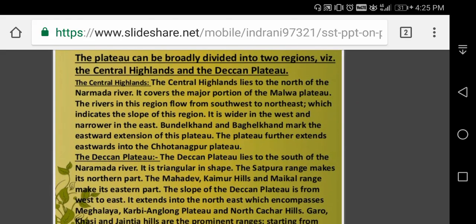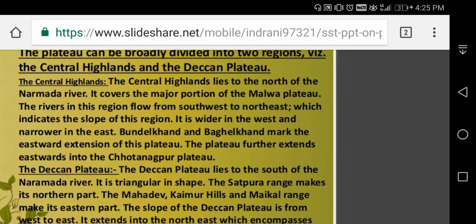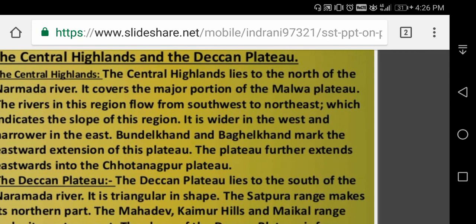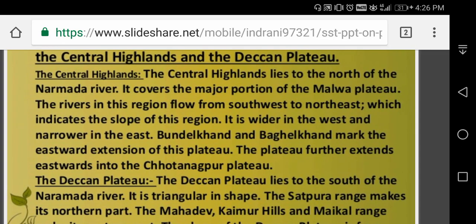A plateau can be broadly divided into two regions, the Central Highlands and Deccan Plateau. The Central Highlands lies in the north of the Narmada river. It covers the major portion of Malwa Plateau. The rivers in this region flow from southwest to northeast, which indicates the slope of this region. It is wide in the west and narrower in the east. Bundelkhand and Baghelkhand mark the eastward extension of this plateau. The plateau further extends eastwards into Chota Nagpur Plateau.